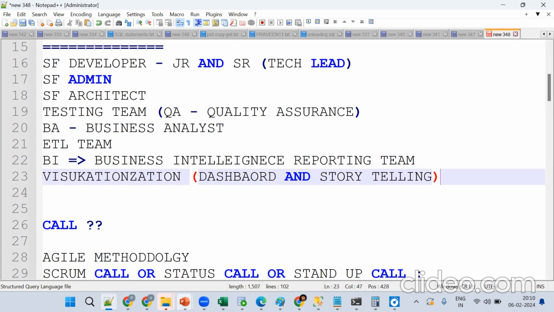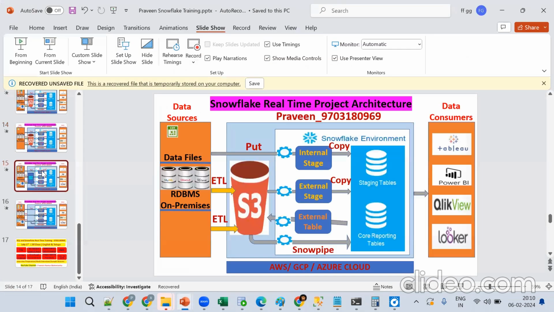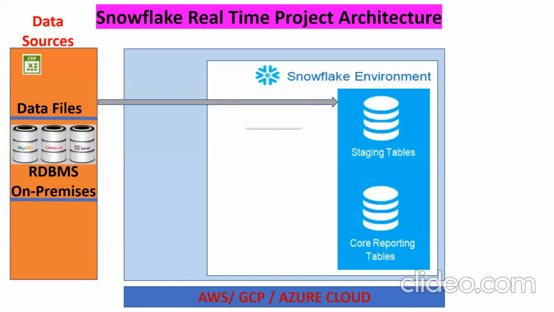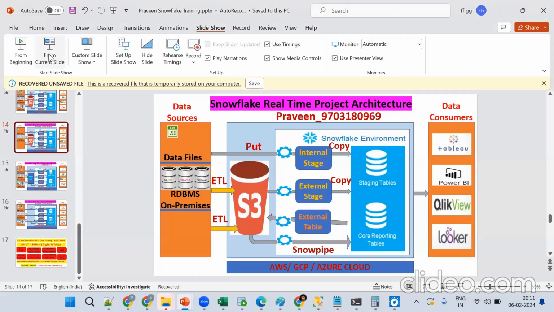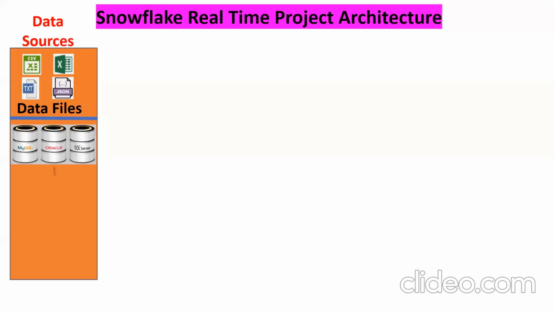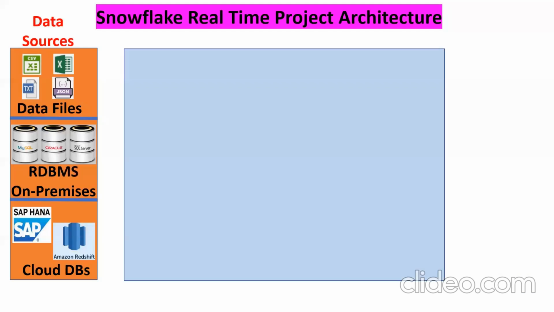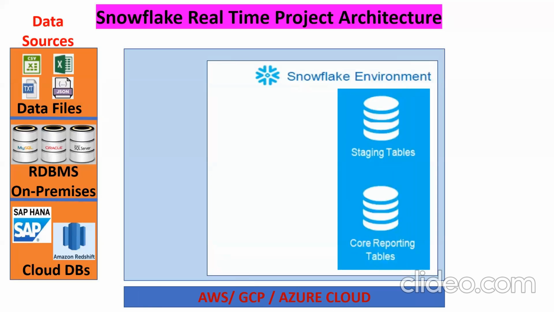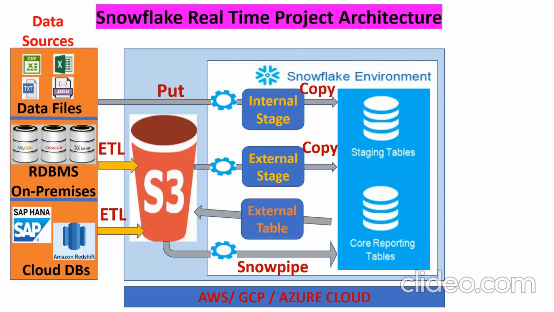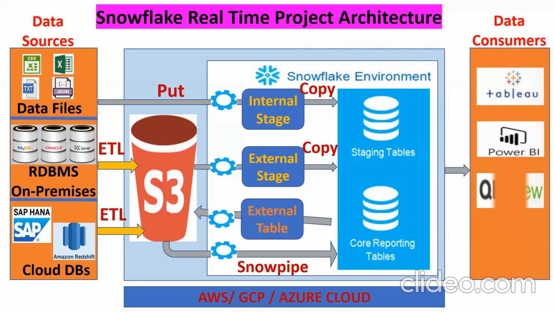See one more time. Bringing data, it can be files, it can be Oracle databases, it can be cloud databases. So we bring data from different sources and put it into Snowflake. Snowflake supports multi-cloud: AWS, Azure, and GCP. These are the data pipelines we should create, and ultimately we should create the views. Ultimately the visualization team will come into the picture.